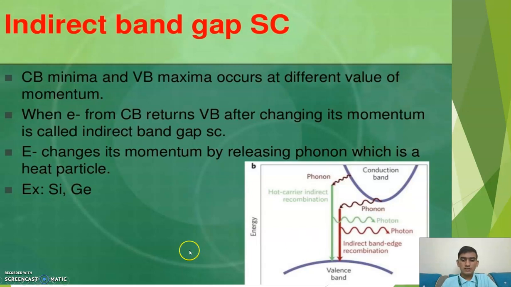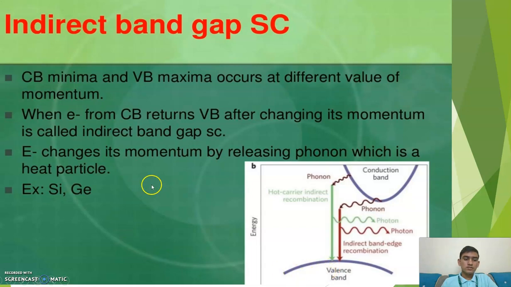Next is indirect. In indirect, the conduction band minima and valence band maxima occur at different values of momentum. When an electron from the conduction band returns to the valence band after changing its momentum, it is called indirect band gap. See, this is returning from the conduction band to the valence band.